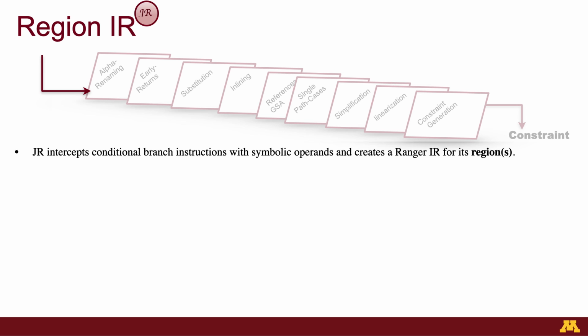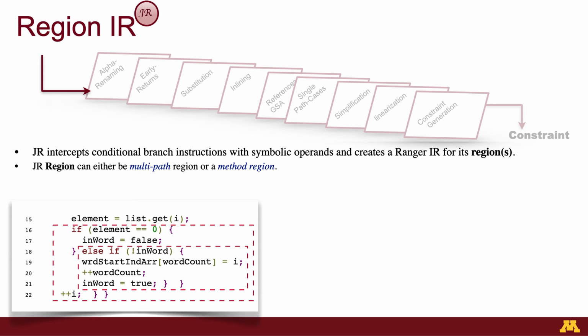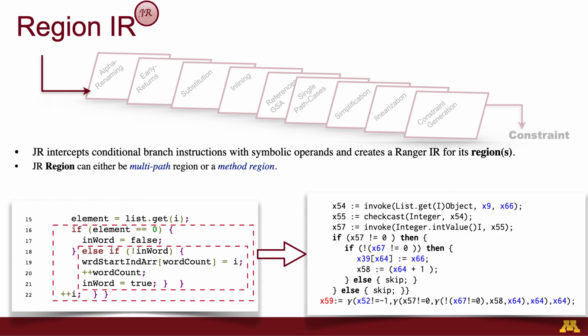A region can either be a multipath region, which represents an if statement in the source code, or a method region, which represents a method in the source code. For example, this source code is mapped to this Java Ranger intermediate representation on the right, and this is really an example of a multi-path region.